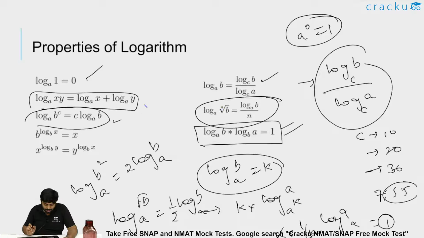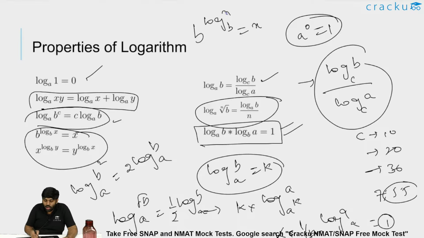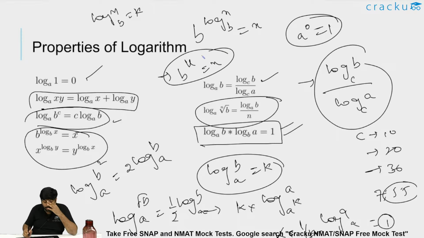And this was also a property where b power log of x to the base b is x, because if log x to the base b is k, then b power k is nothing but x again. That is, base power logarithm of some value to the same base. That is, b power log x to the base b is always x.